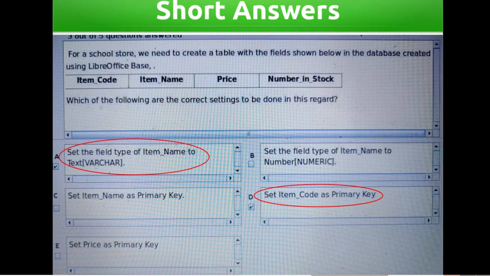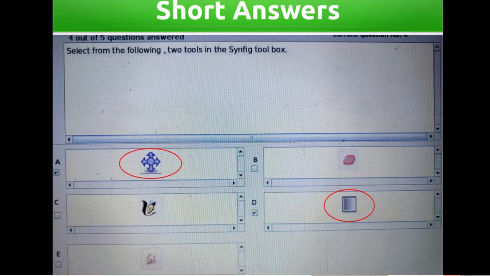Set item name as primary key. Set item code as primary key. Set price as primary key. Correct answers: Set the field type of item name to text varchar. Set item code as primary key.